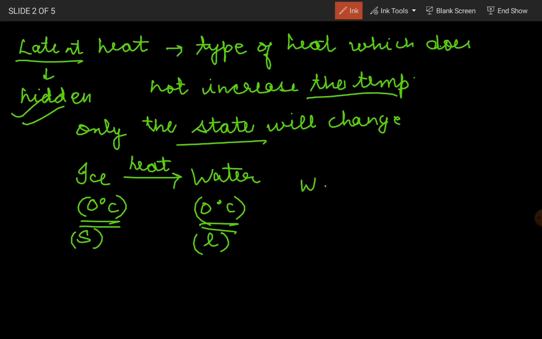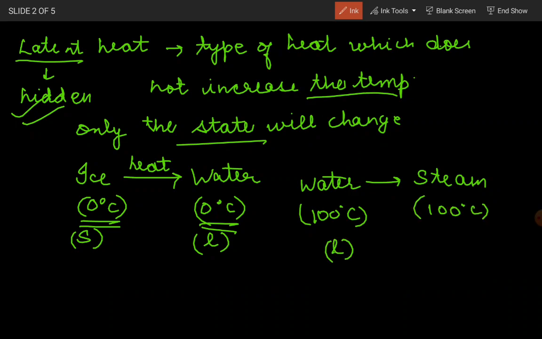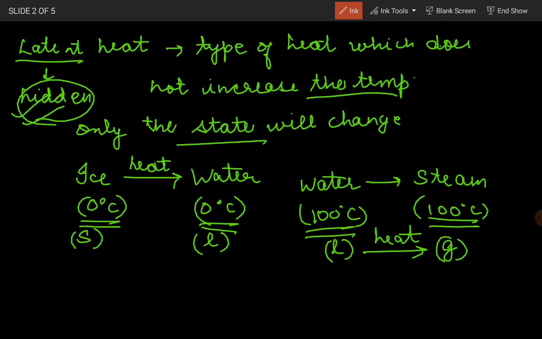Similarly, if you have water at 100 degrees Celsius and you have to make it steam, you know that steam can also be at 100 degrees Celsius, but since this is a liquid and this is a gas, you have changed the state, you have provided the heat but the temperature is not increased. Again you have provided a hidden heat which has changed the state but not the temperature.